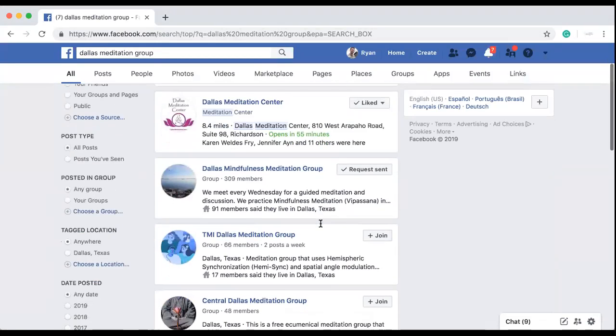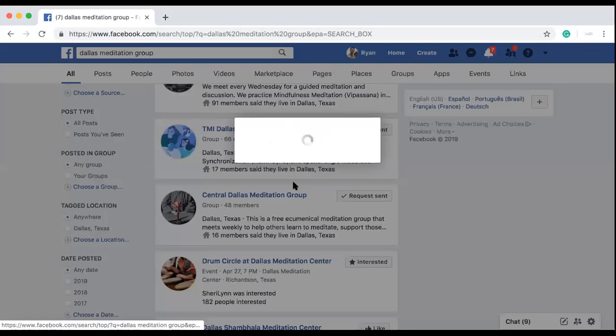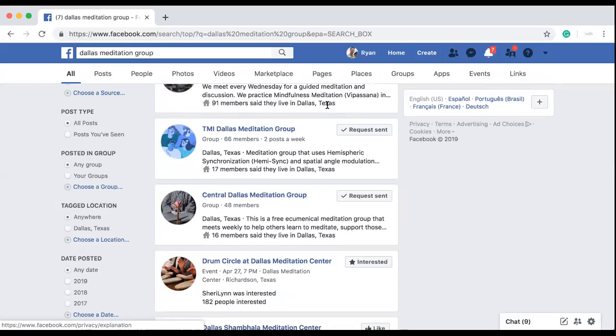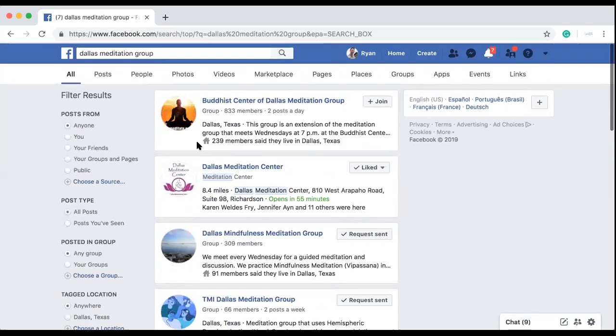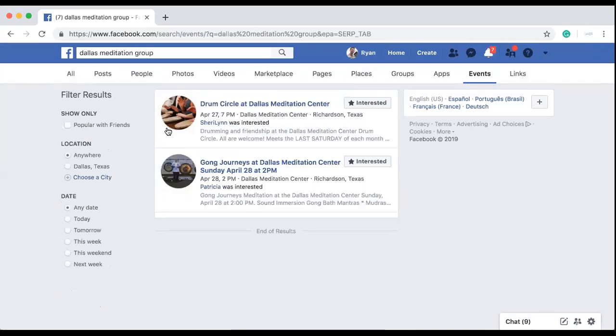Now I can go ahead and join these groups, which is going to allow me to actually share. Some of the groups are going to have different questions that they ask, and you also want to make sure you look at the groups because they're going to have different policies on how they operate. So after I've joined the group, I can go back over here into my actual events, and then I can go and actually share this.